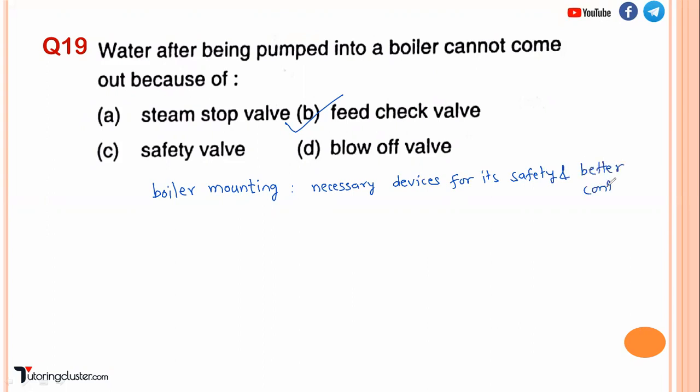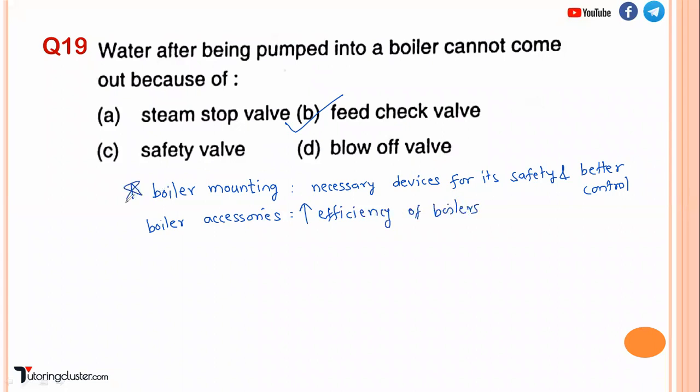These are a must, these are necessary. And boiler accessories are the other part. These basically increase the efficiency of the boiler.